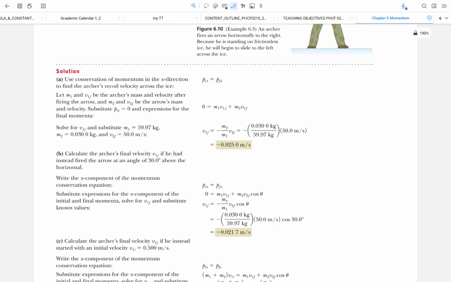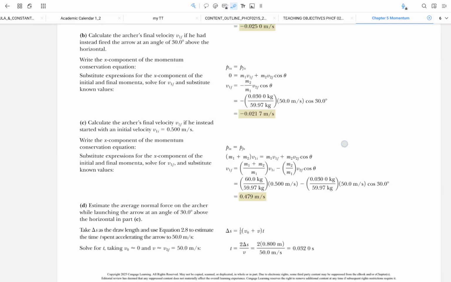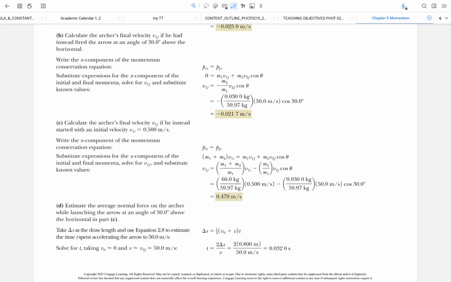We are not going to discuss B and C, or even D, because they involve 2 dimensions. We're going to keep it simple to only 1 dimension.